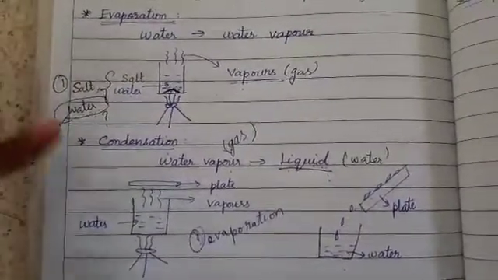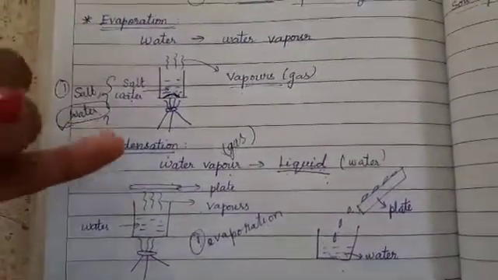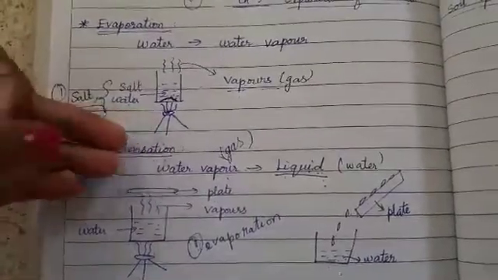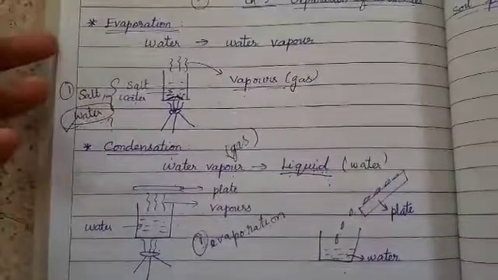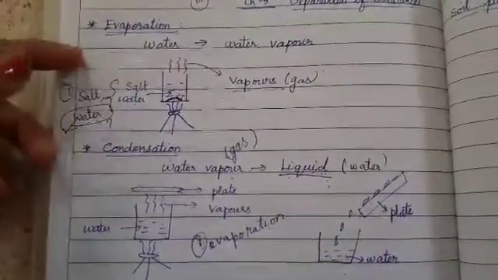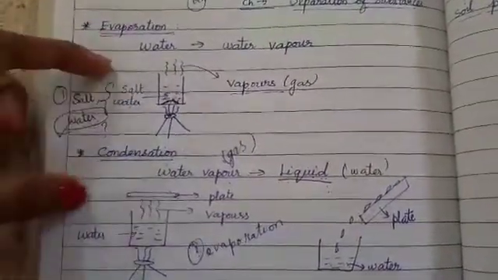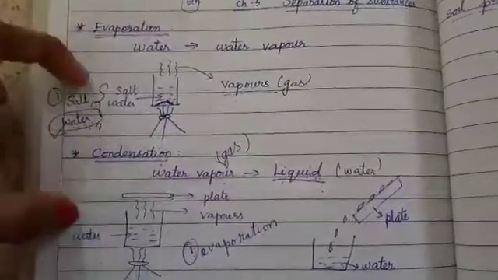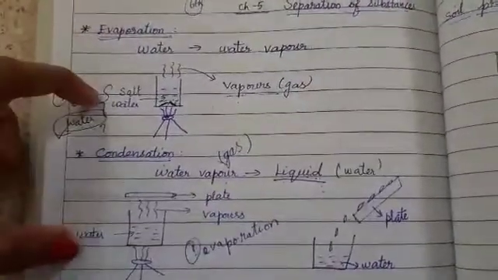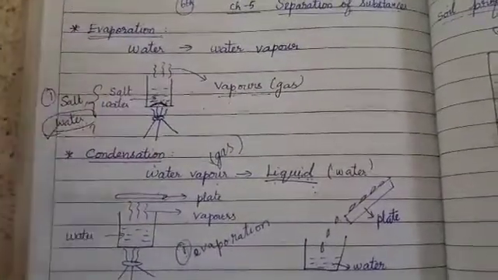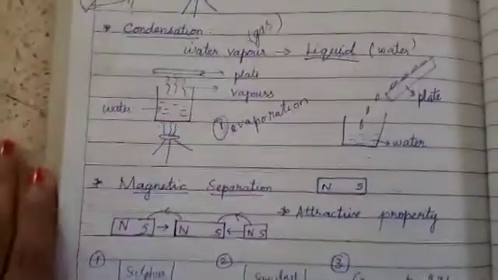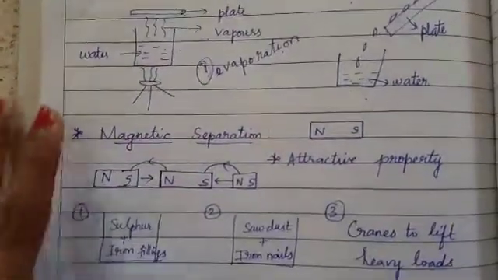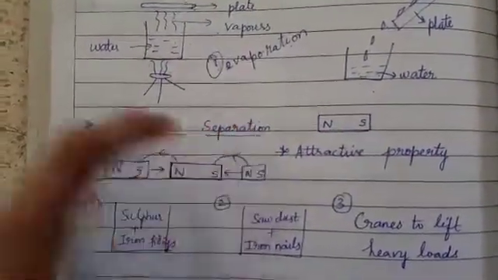Okay, in the previous methods we discussed, like threshing, winnowing, and hand picking, the substances were separated by one single process itself. But sometimes, not always, to separate a mixture, it may involve two or more processes together. Okay children, the next process we are going to discuss is magnetic separation.